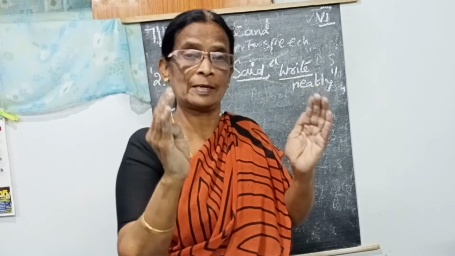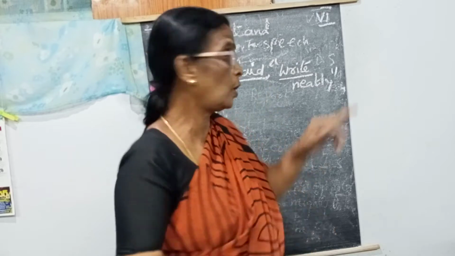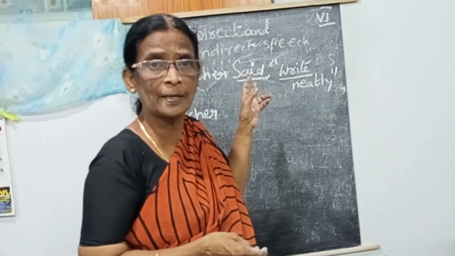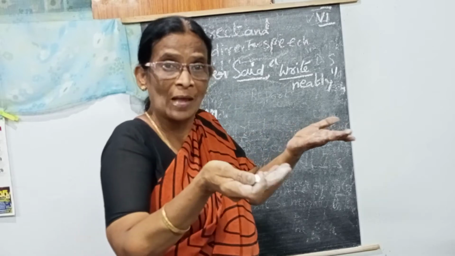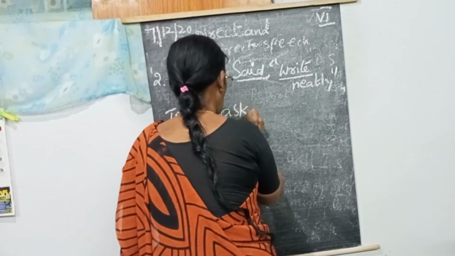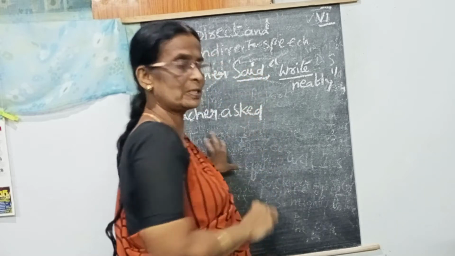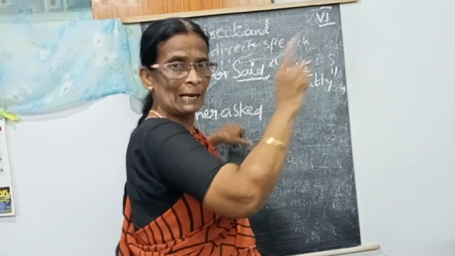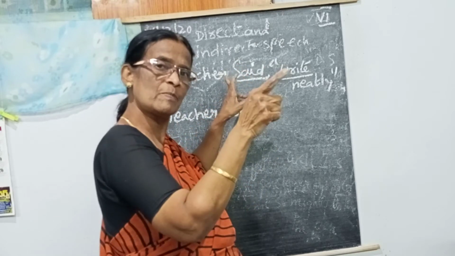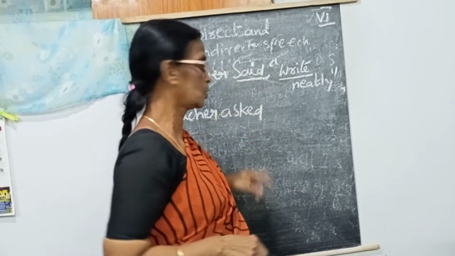Whatever, with the help of the sentence, we can use another word in the place of said. Here, what is the teacher saying? Maybe the teacher is asking the student. Teacher asked. So, I used asked in the place of said. We can use other words with the help of the meaning. Don't write said again and again.